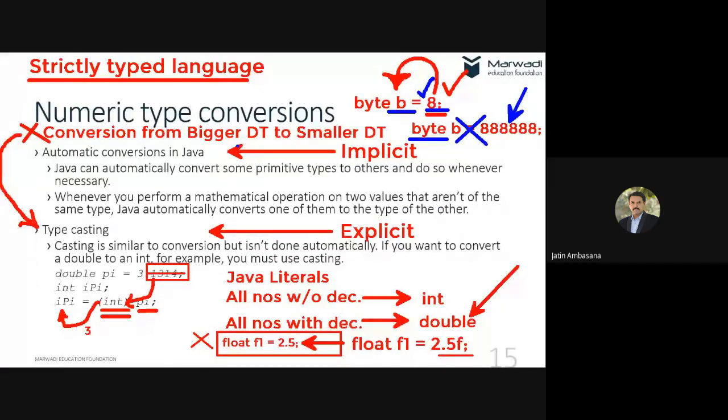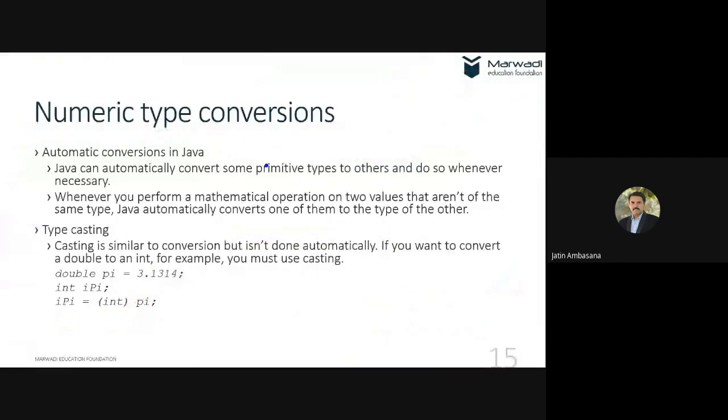So you should understand the difference between what? Difference between the implicit conversions, that is automatic conversions, and explicit conversions, that is typecasting. Okay. This has to be done explicitly by the code. Okay, whereas this happens automatically in Java.